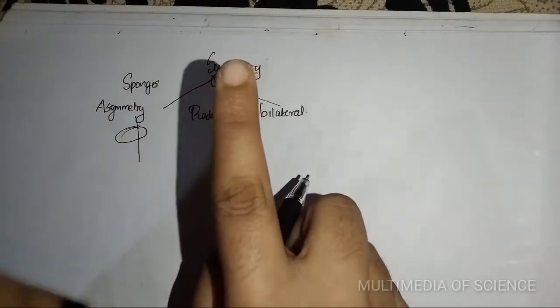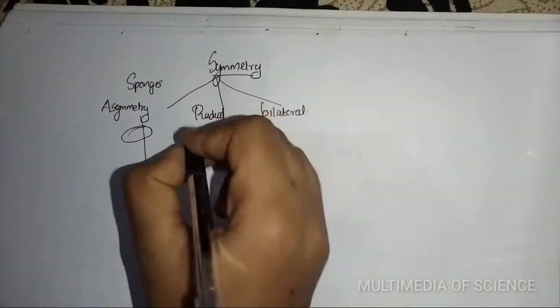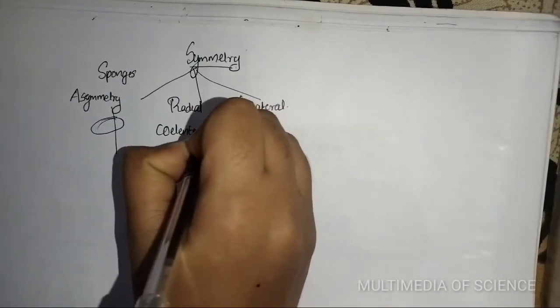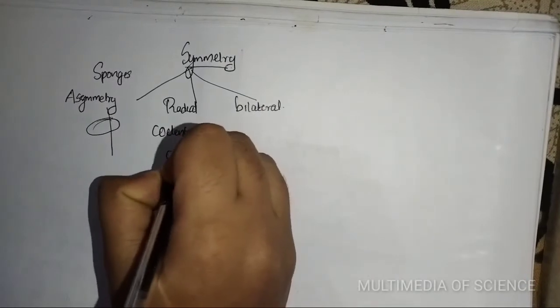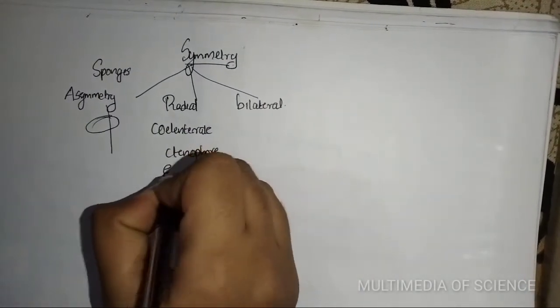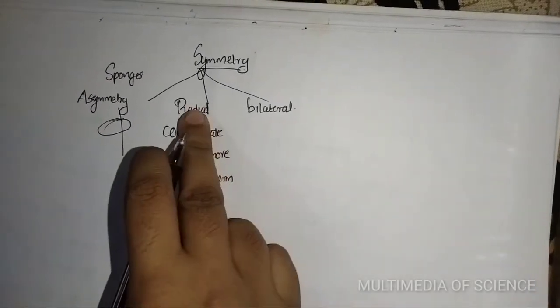These three are showing radial symmetry. Clear?